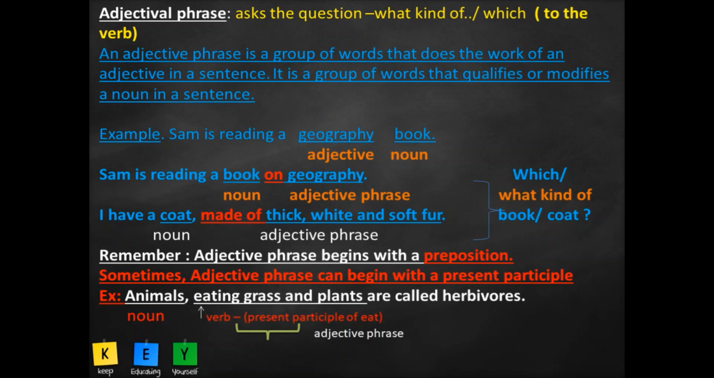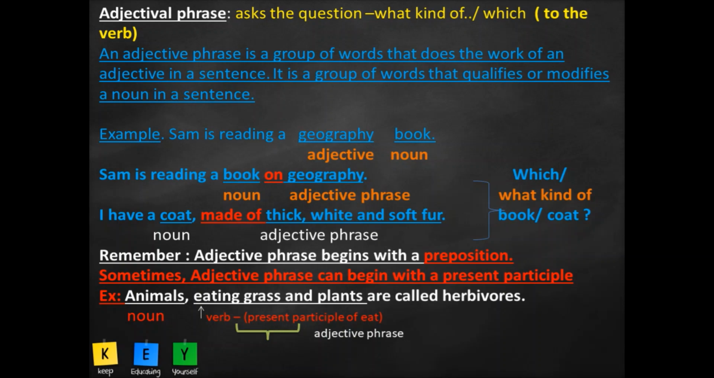See the next one. I have a coat made of thick, white and soft fur. I have a coat. Now, coat is the noun here. So we need to ask the question to the verb, which, what kind of. Okay. So have is the verb here. We ask the question to the verb have. Which coat? The coat made of thick, white and soft fur. What kind of coat? A coat made of thick, white and soft fur. You are getting the answer to the question, which and what kind of, isn't it?